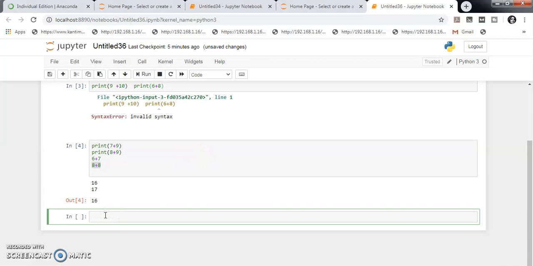So what is a variable actually? Any value we want to save, we save in a variable, and then we print the value.